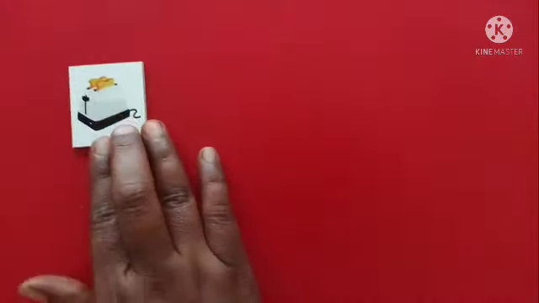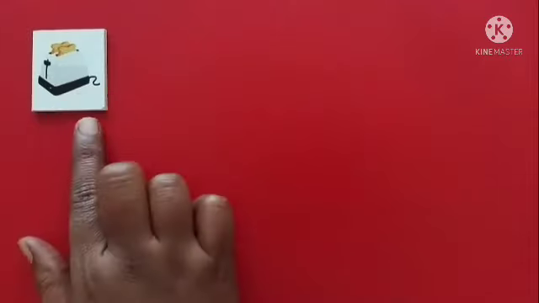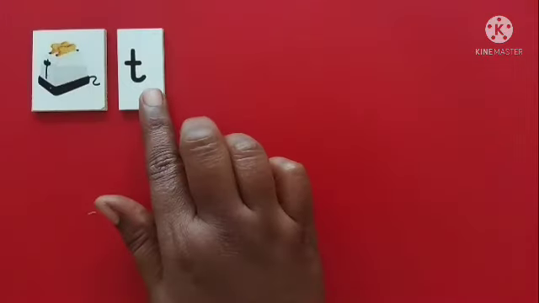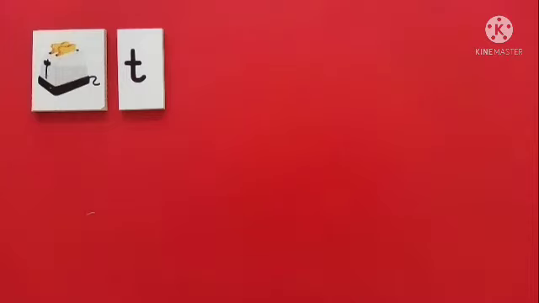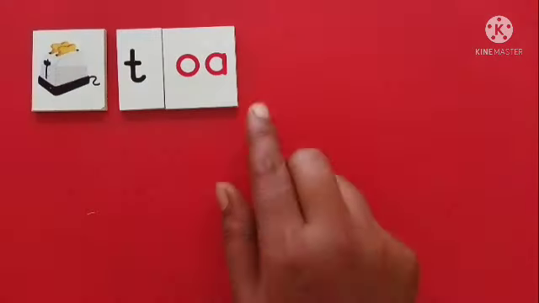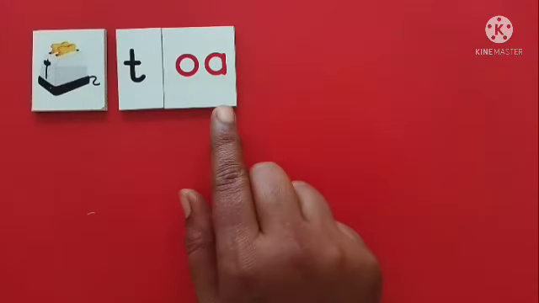Let us learn one more new sound with the help of materials. The first picture that I am going to take is toast. Toast. The first sound that we listen to when I say toast is T. O. We listen to the O sound. Even though we listen to the O sound, we have to write O and A both together.